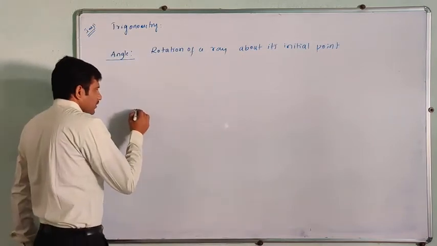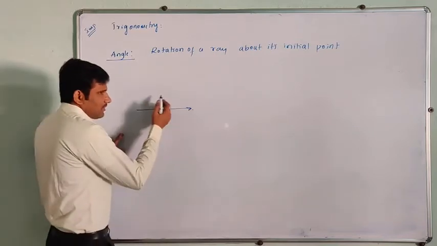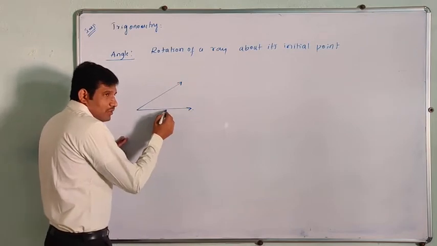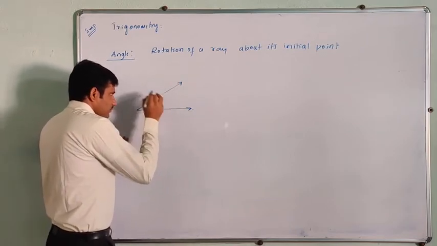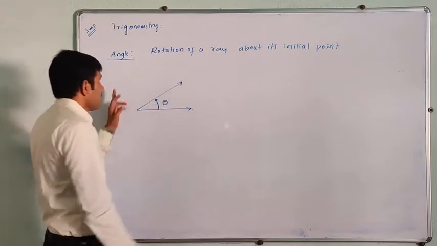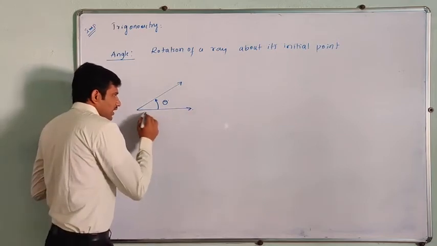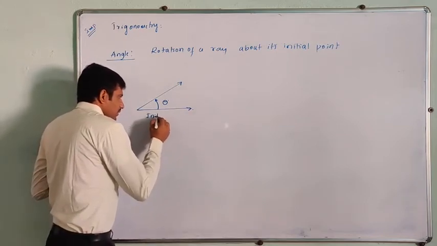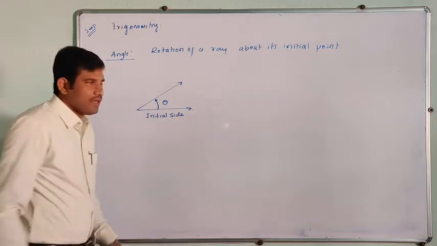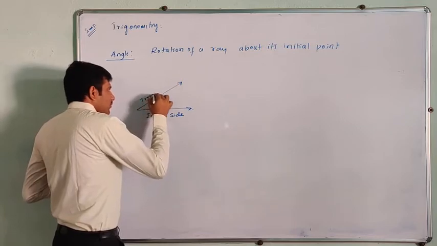For example, here, this is a ray, right? Now I will rotate this. This is the initial position of the ray. After rotation, I am getting this line. So there is a formation of theta, which is called an angle, right? Here, the initial position of the ray is called the initial side, and the final position of the ray after the rotation is called the terminal side.